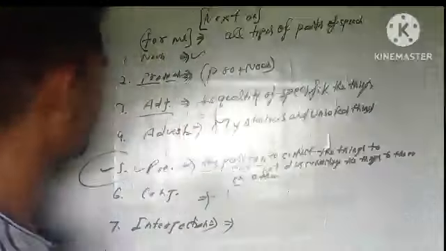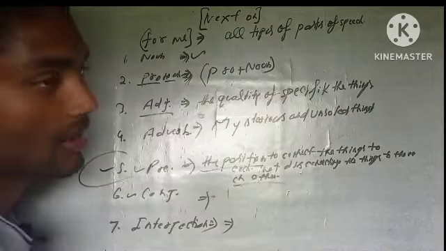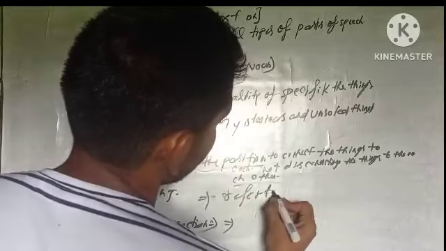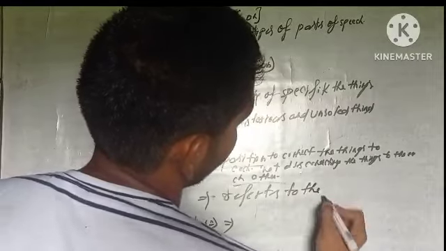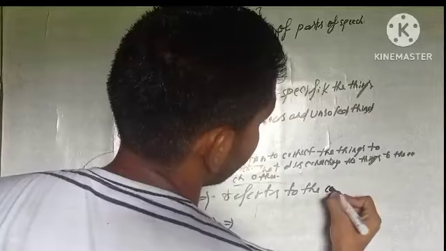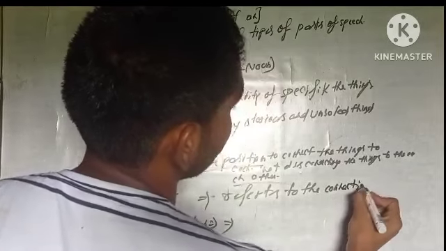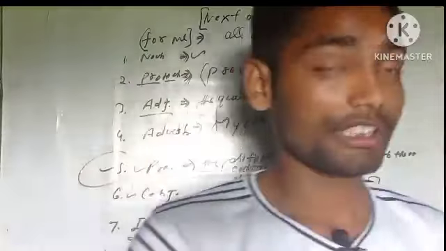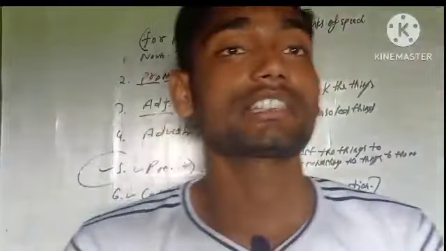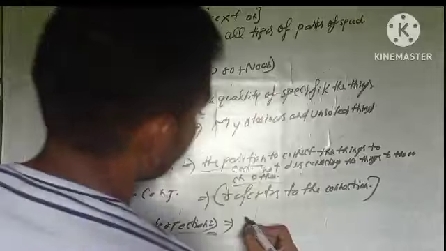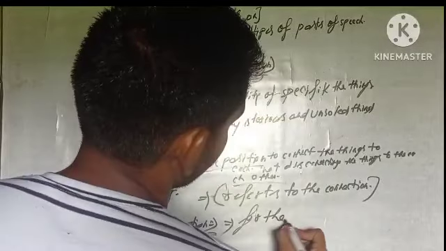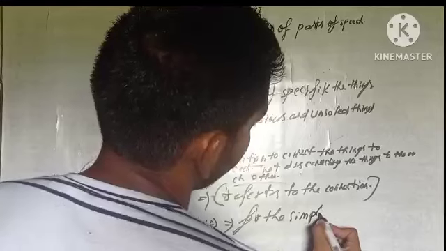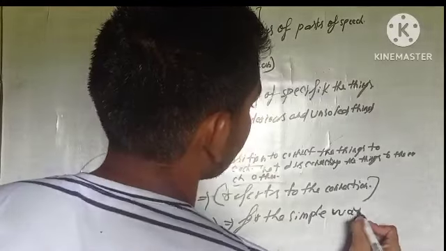And then conjunction refers to words like a connector, and then the last and the least for today, interjection, is for the simple way.